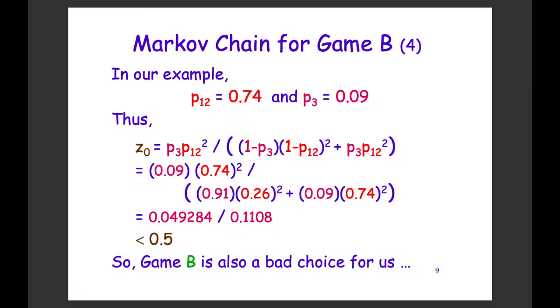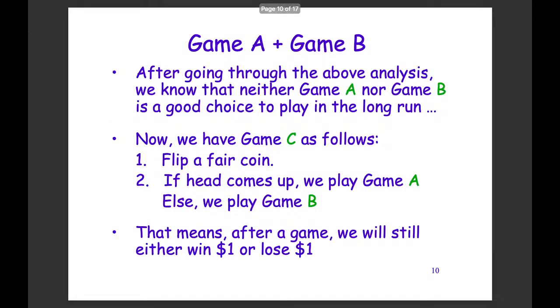Okay, now what Parrondo invented is the game called Game A plus Game B. Let's call it Game C. So how are we going to play this Game C? Game C is interesting. Each time we first flip a fair coin.